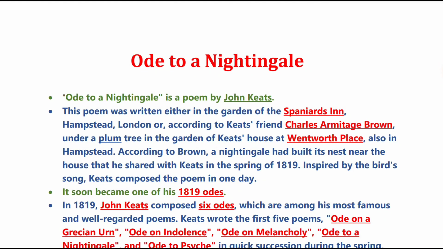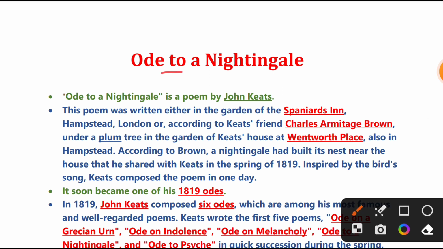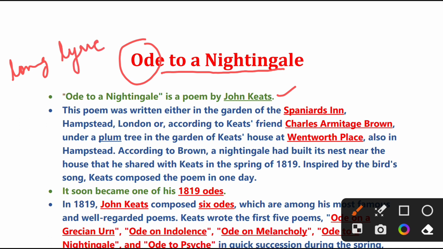Hello everyone, in this video we'll discuss the background of a poem, the title of which is Ode to a Nightingale, written by second generation romantic poet John Keats. Ode is a long lyric poem dedicated to something or somebody. Now let's come to the background of this poem.